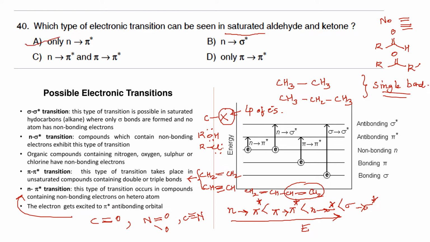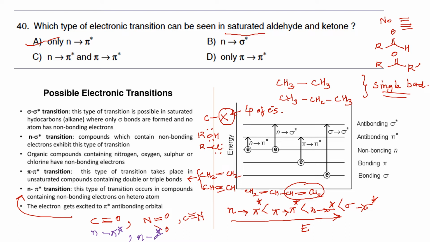But here I would like to mention a point that normally in carbonyl compounds, we can actually get two different types of transition. Definitely the n to pi star transition is possible, but along with that, sometimes you can also get n to sigma star transition, because the C double bond O group has the property to undergo resonance.